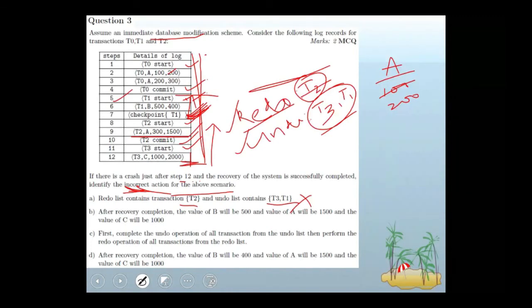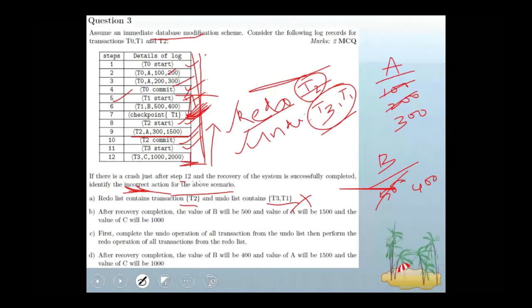Then 200 changed to 300. Next T1 started, we have a value B. B is 500, change it to 400. And T2 started, T2 is changing the value of A from 300 to 1500. These are the updates that are there.